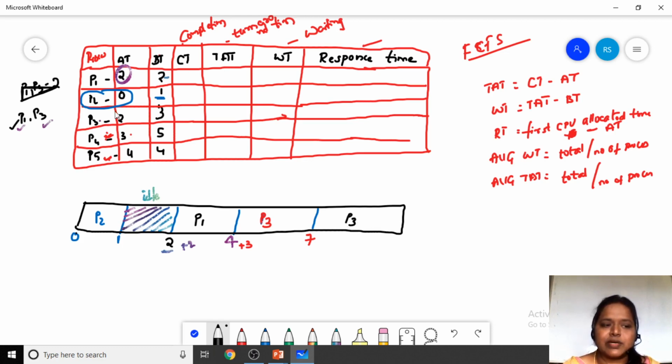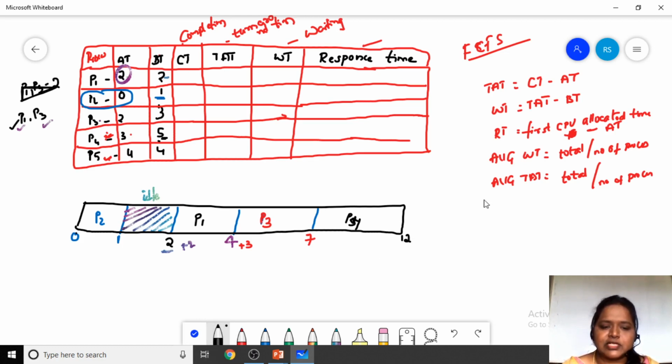And what is the burst time of this P4 process? Here, the P4 process enters at 7 milliseconds. And what is the burst time of this P4 process? 5 milliseconds. Why? Because it needs 5 milliseconds in order to complete its task. Fine. So totally how many milliseconds does it need to complete? 12 milliseconds it needs to complete its task.